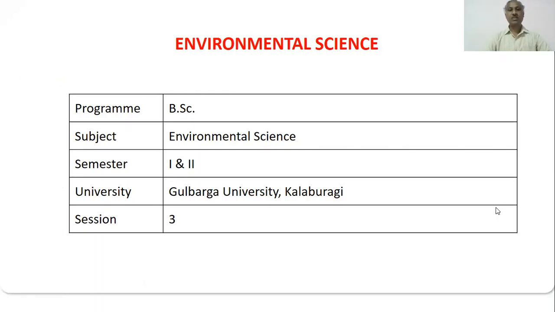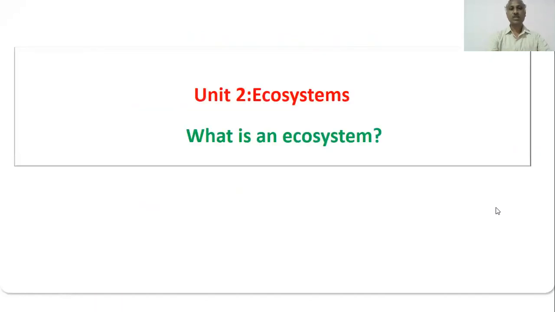Today we are going for session 3 on the subject environmental science. In this environmental science, session 3 is related to the topic the ecosystem. So in this session 3, we are able to understand what is the meaning of the ecosystem. Okay, now we will discuss what we mean by the ecosystem. In this unit 2, we are able to discuss the meaning of ecosystem.